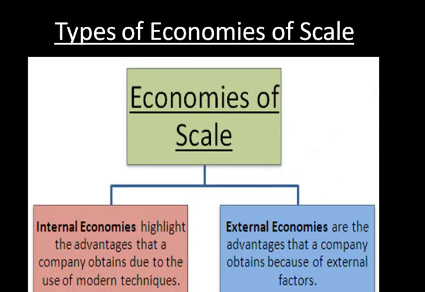There are two types of economies of scale. The first is internal economies, which highlight the advantages of a company due to the use of modern techniques. There is another one called external economies. These are the advantages that the company obtains because of external factors. For example, you have a high technology machine. That's an advantage because you produce more with a better quality. That's called internal economies.